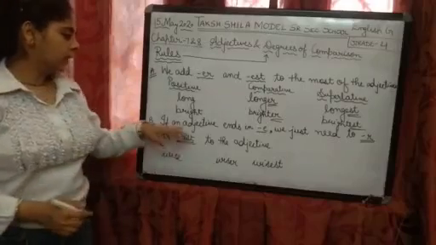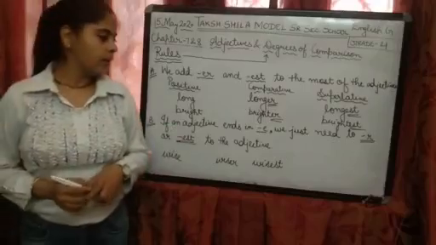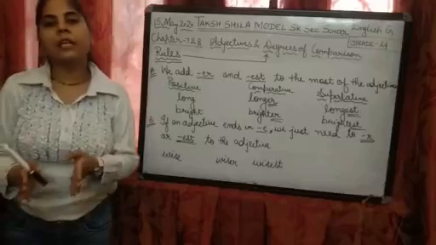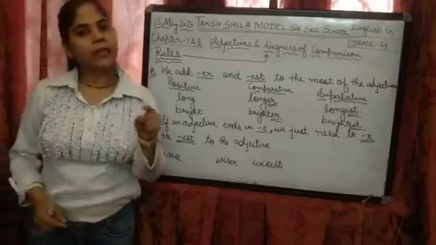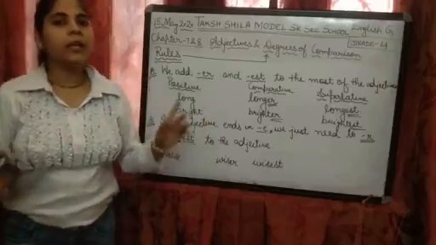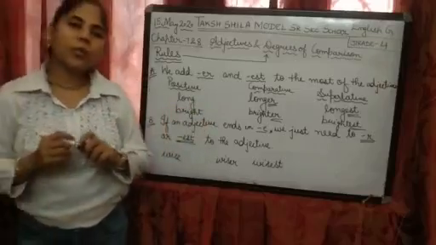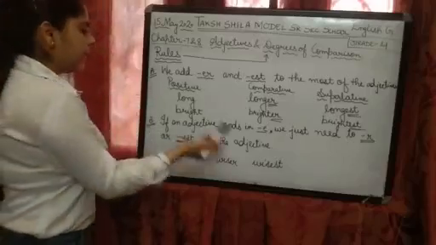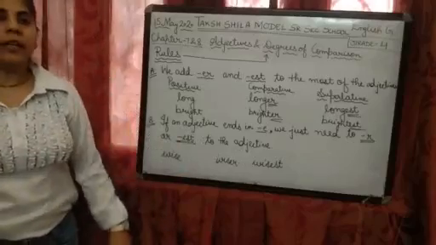So children, next it is talking about E. When an adjective already ends with E, means अगर कोई adjective already E से end होता है, so there is no need to add ER. What do we do? We just add R only to the comparative degree and EST to the superlative degree,